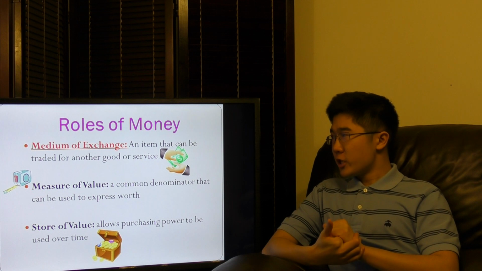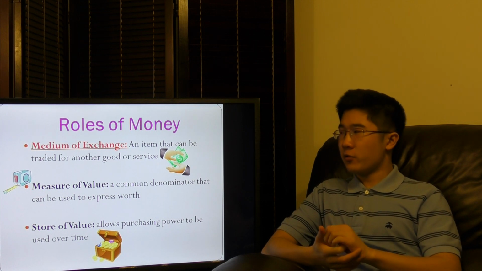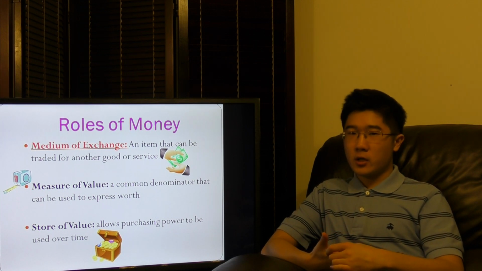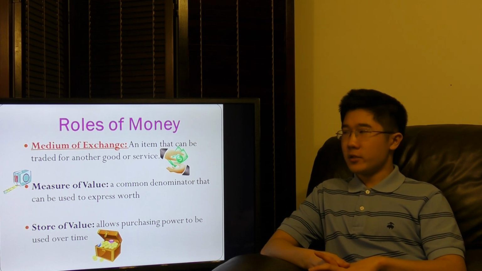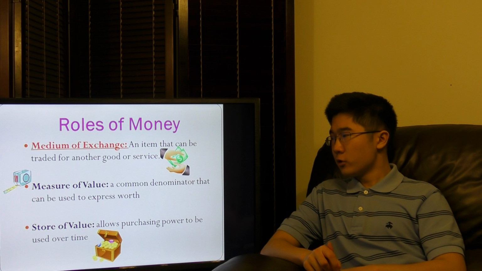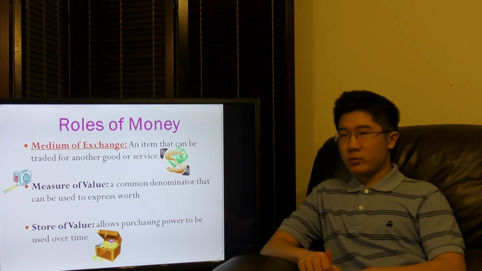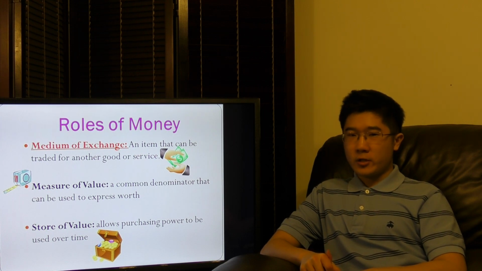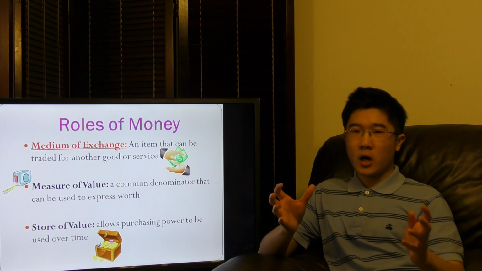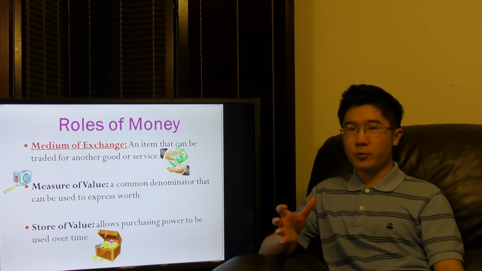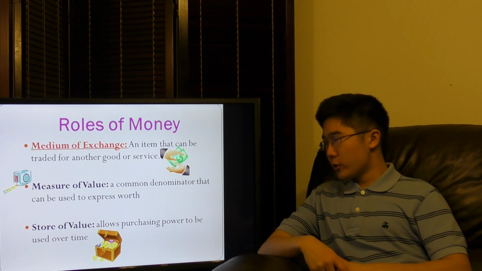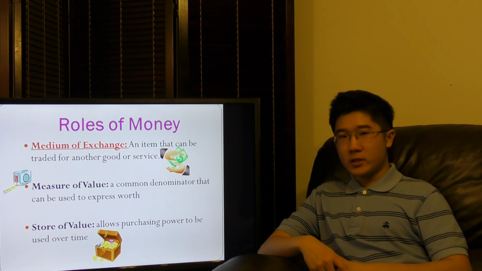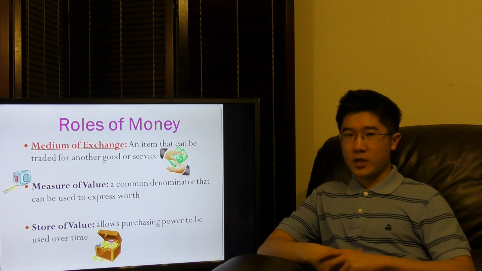One is the medium of exchange. It's an item that can be traded for another good or service. So it basically is the unit or the medium that we use to purchase and exchange goods and services. Another is a measure of value, or a unit of value, so that it expresses or represents worth. It's just one common, constant factor used to express worth, so that we don't have multiple definitions. And finally, to store value. It allows you to store purchasing power in one constant fashion over time.